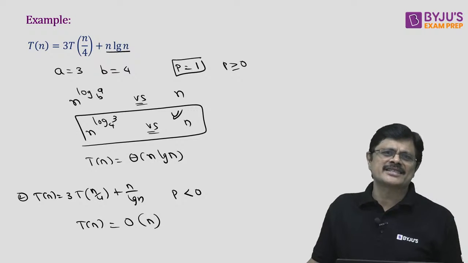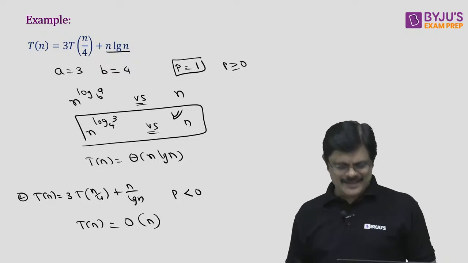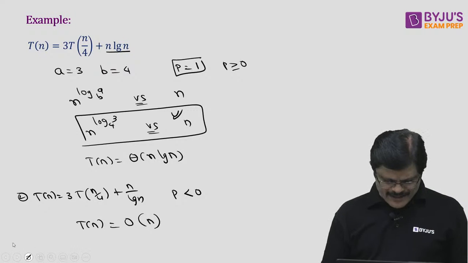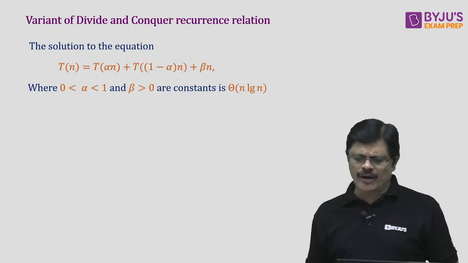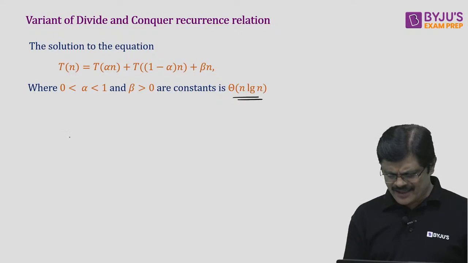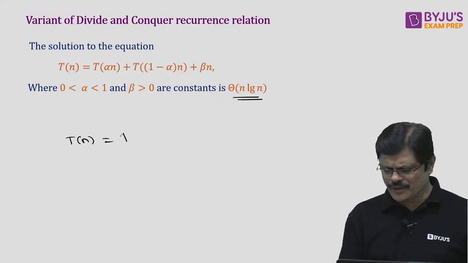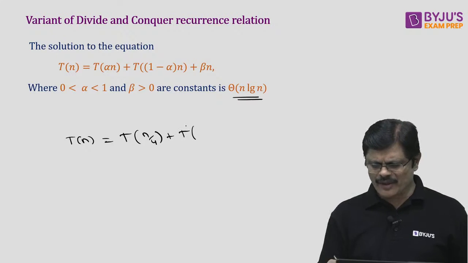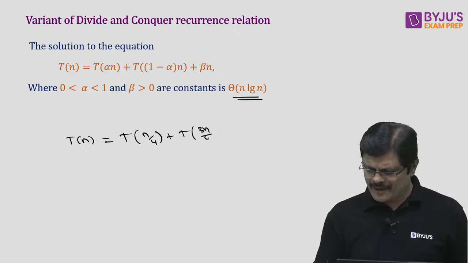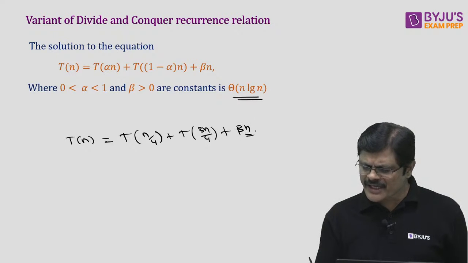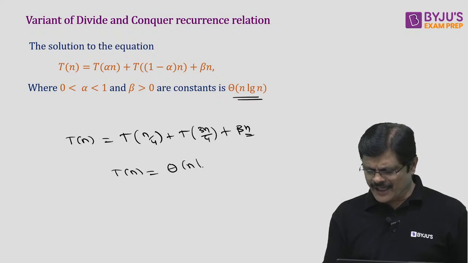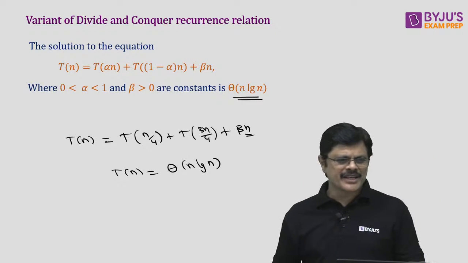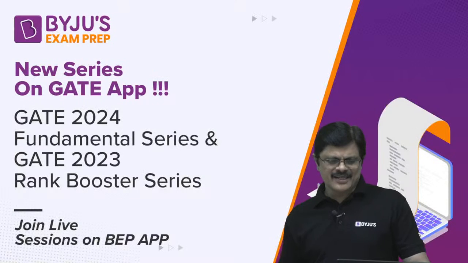So these are the cases of master theorem, my dear friends. Okay, so what I do is I'll give you some more rules. Just go through it. This is our regular formula. Whenever you have such a form, the complexity is theta n log n. So I'll just give you an example for this. Tn is equal to T of n by 4 plus T of 1 minus 1 by 4, that is 3n by 4, plus beta n, some constant times n. So simply you can say time complexity is theta n log n, my dear friends. For this form, the time complexity is theta n log n.